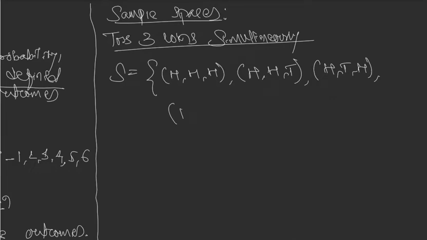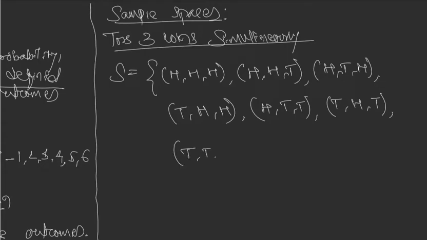T, H, H. The first one tail and the other two heads. Okay, so one tail and two heads, all the possibilities are done. Then it can be H T T, it can be T H T, it can be T T H, right? Two tails and one head, all the possibilities done. And the last one, I think it should be T T T.